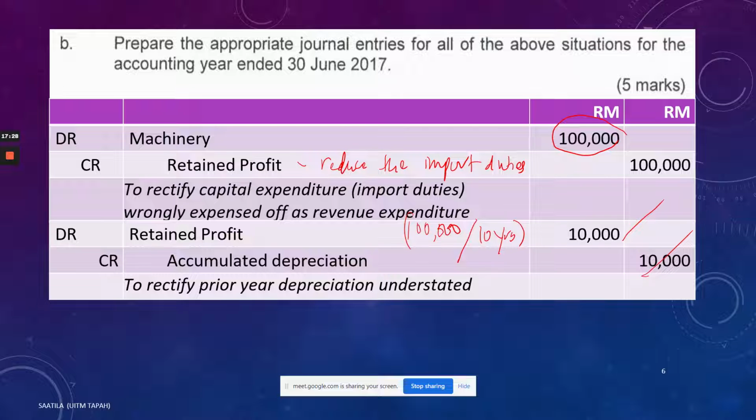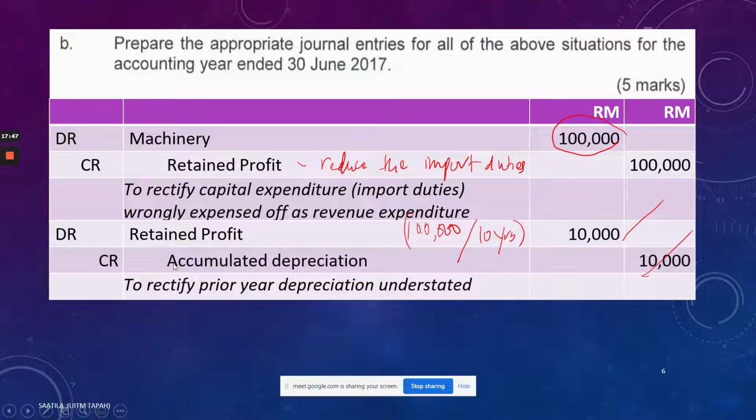Why 10,000? 100,000, which is the portion of import duties that are part of the initial cost, divided by 10 years. Divided by 10 years means you are using the expected useful life, and here it is 10,000.